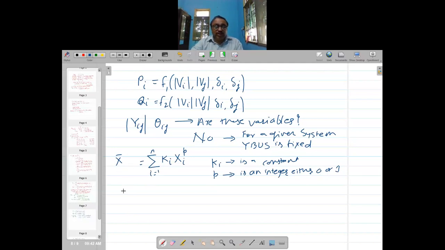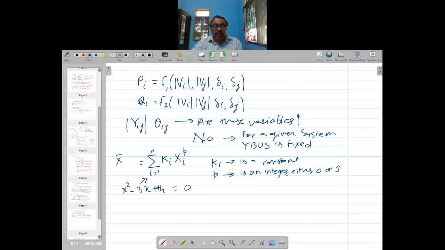Let us take one quadratic equation: x square minus 3x plus 4 is equal to 0. Each term must satisfy this definition. It is expressed as 1x to the power 2, minus 3x to the power 1, 4x to the power 0.